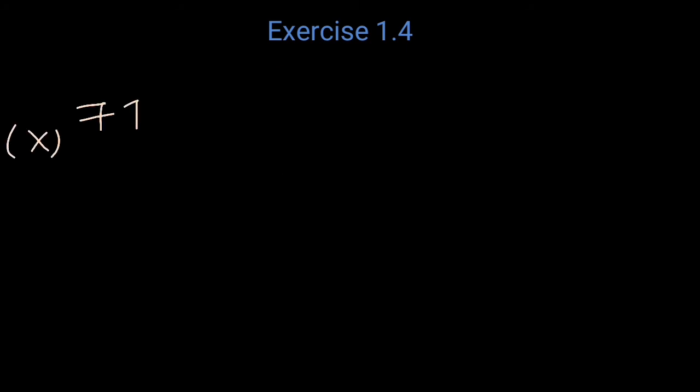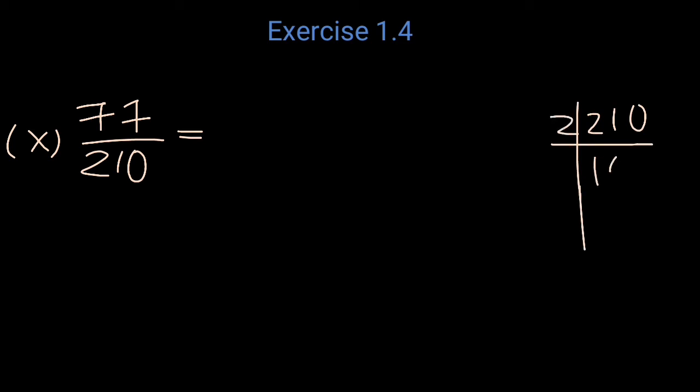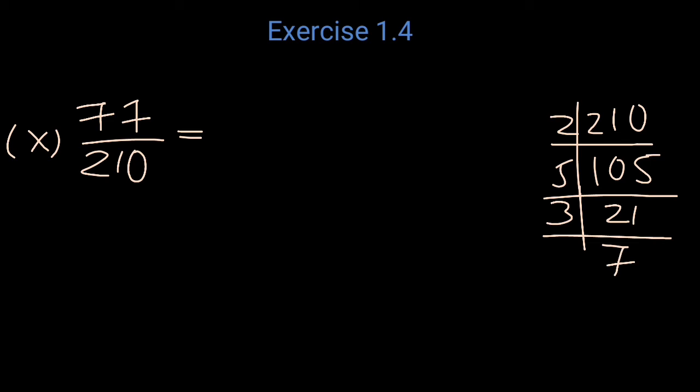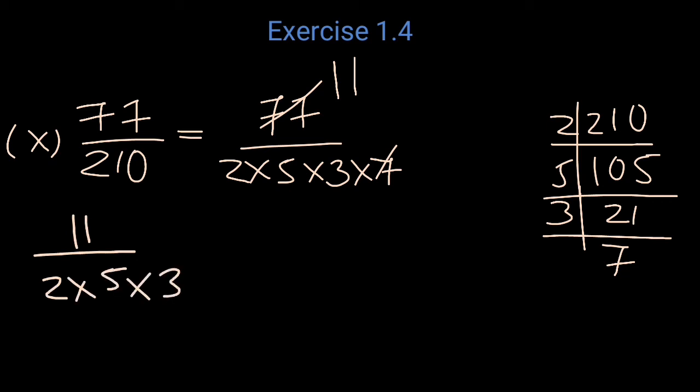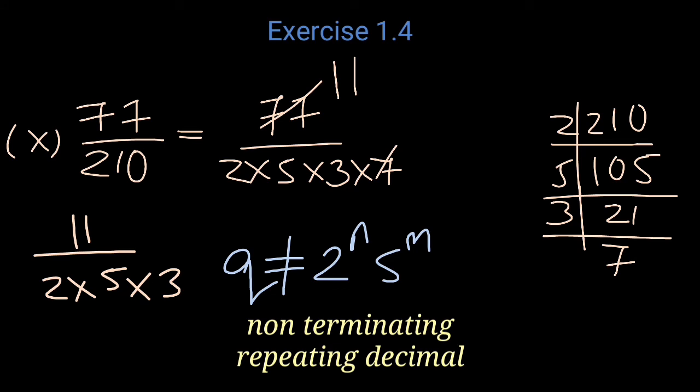Now tenth one, 77 by 210. Now we find the factors of 210. 210 divided by 2 we get 105. Again divided by 5 we get 21, and divided by 3, 7. We divide by 7, 1. So we can write it as 77 by 2 into 5 into 3 into 7. So we can divide 77 by 7. We get 11 by 2 into 5 into 3. So it is not in the form of q equal to 2 raised to n and 5 raised to m. So it is a non-terminating repeating decimal.